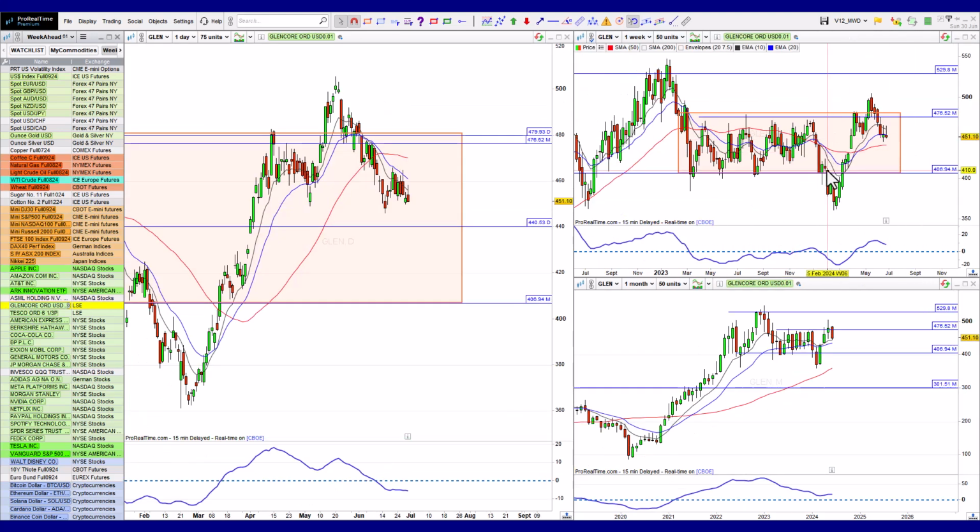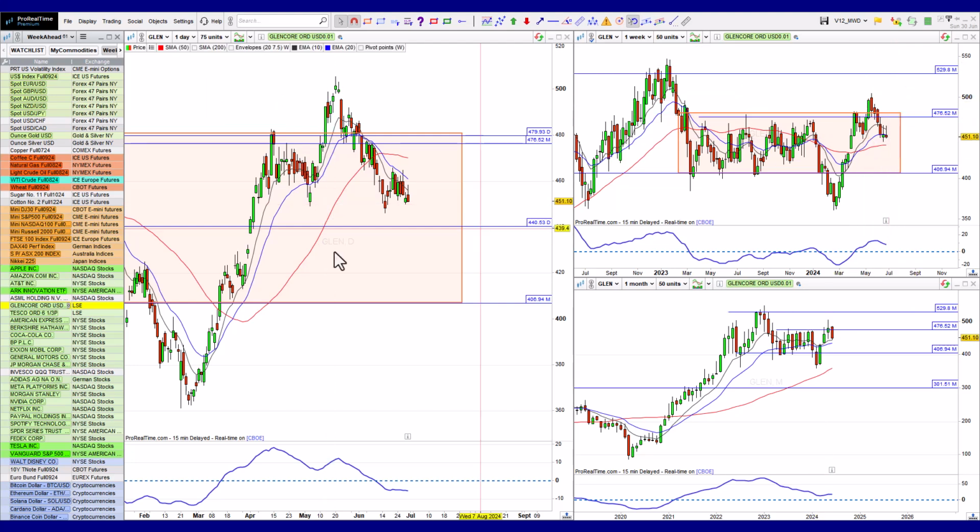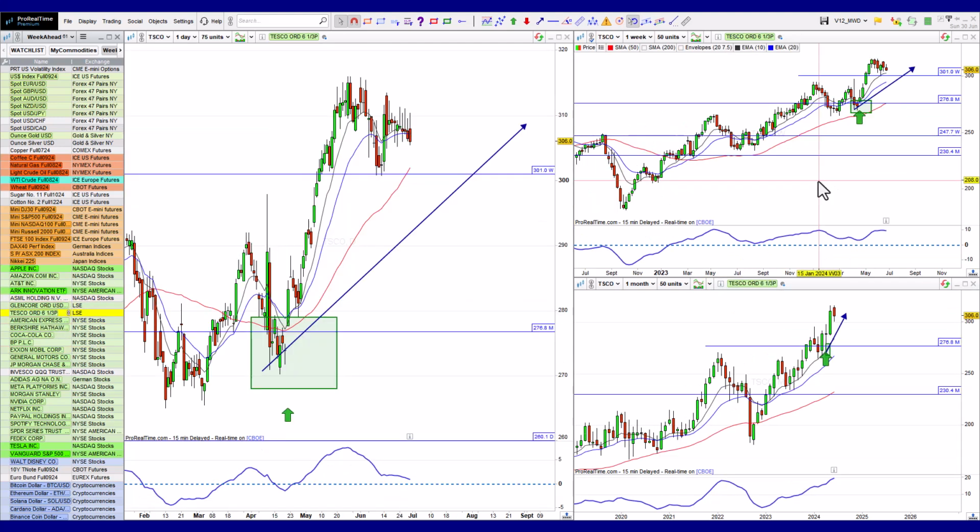Glencore still stuck within the range. For me, a really big deal when we can get it to break out of here. Let's see if this level of support where it is at 450 can hold, and if it could break out from there. Tesco looks great.